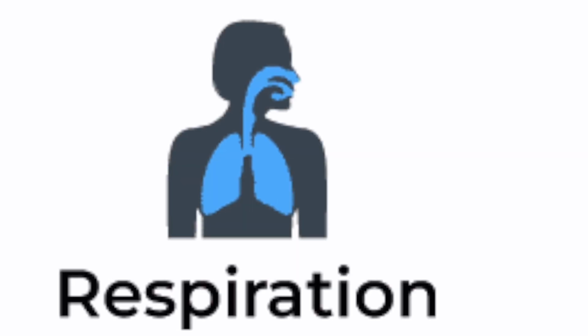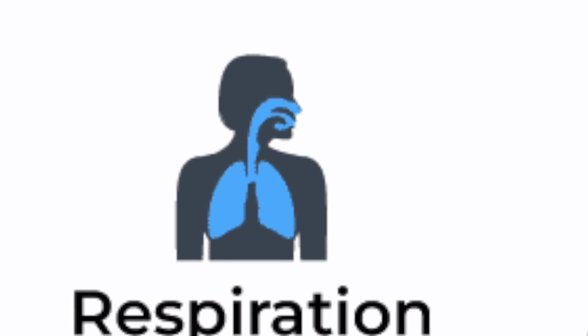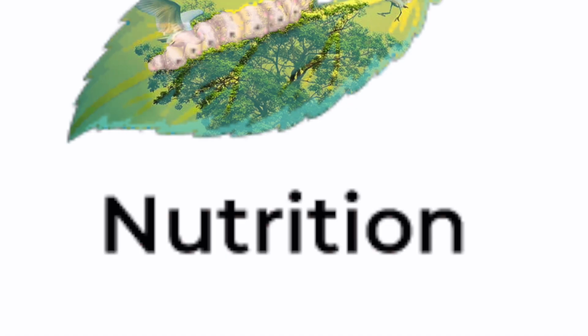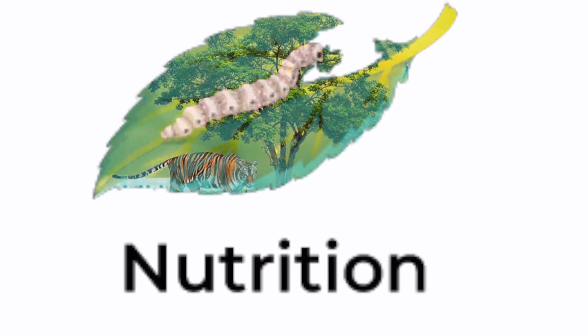Respiration. Living organisms need energy. They get it through respiration. For example, humans breathe in oxygen, and plants take in carbon dioxide and release oxygen. Nutrition. All living organisms need food to survive. For example, humans eat food for energy, while plants produce their own food through photosynthesis.